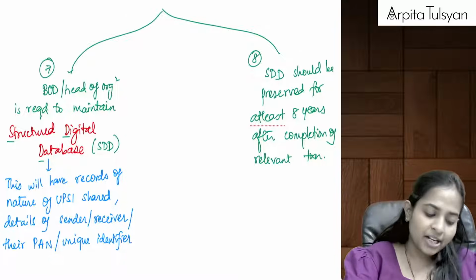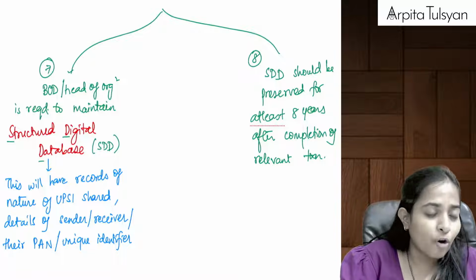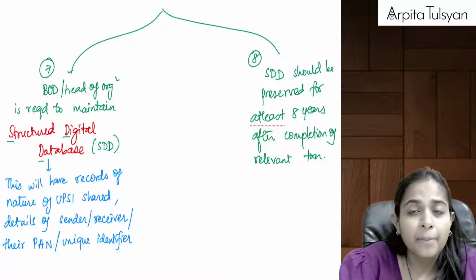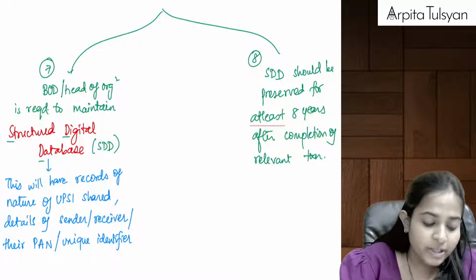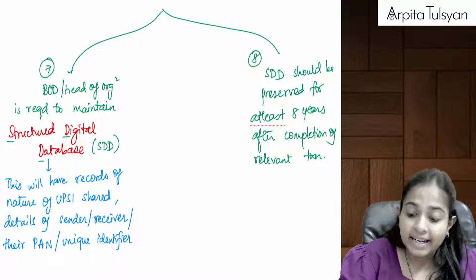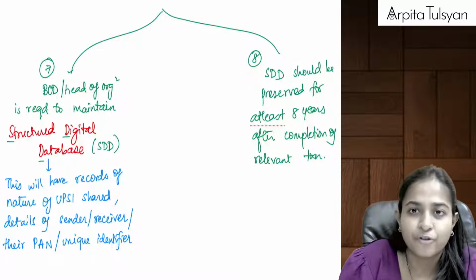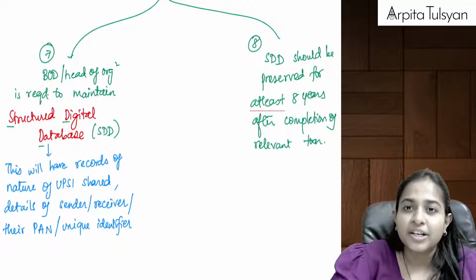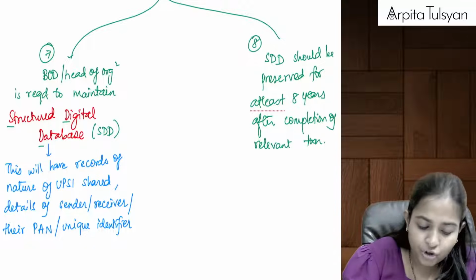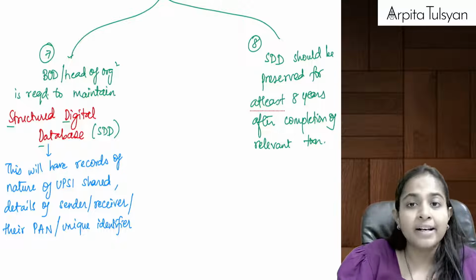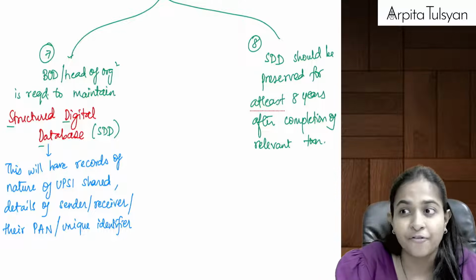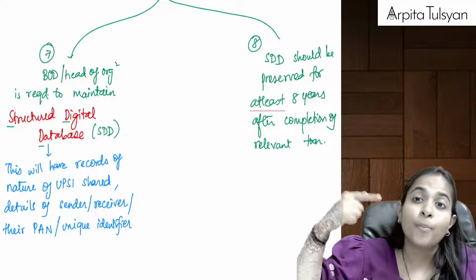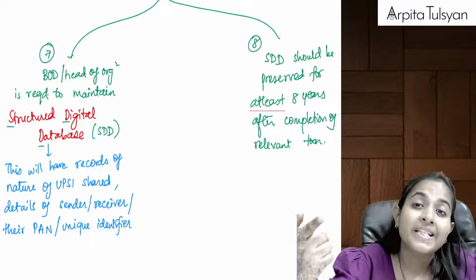And then the last 2 points, about whatever is our UPSI. There are some things about the company which never come out in public. So this UPSI is required to be maintained digitally in a structured digital database. Can you see this? Yes. What are we going to save there? First of all, the most important information. Then with whom we are sharing. We are going to put that person's details also. We are going to put his PAN also.